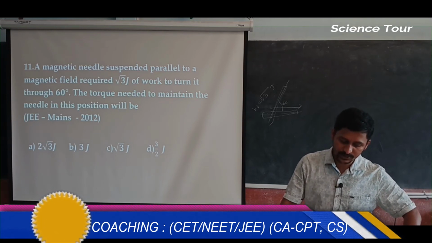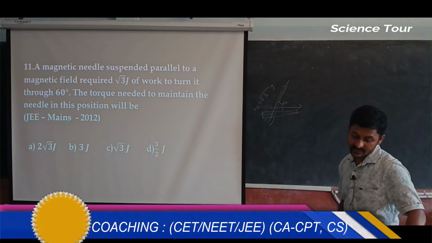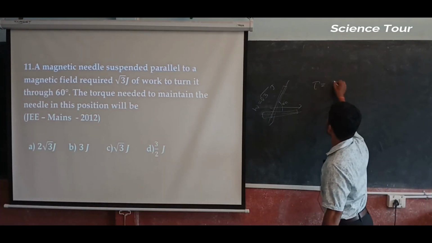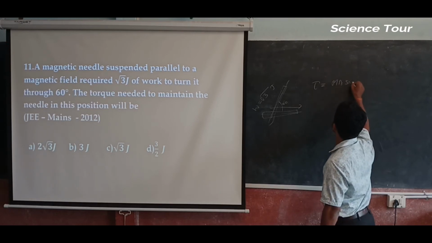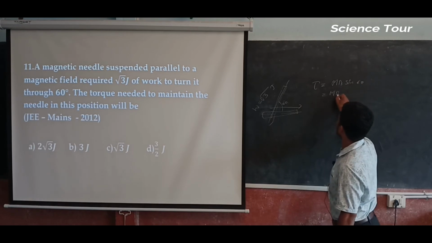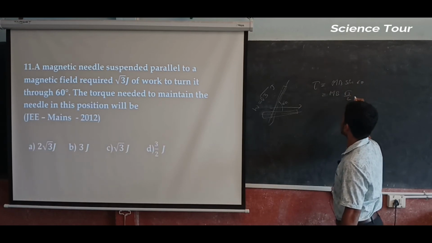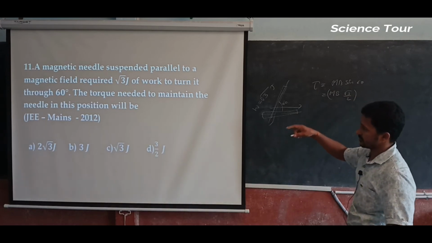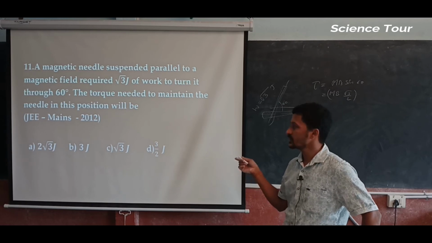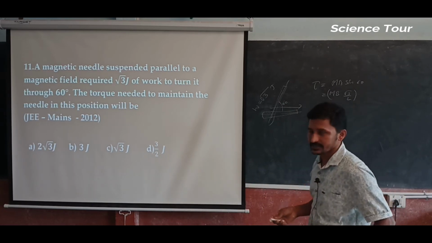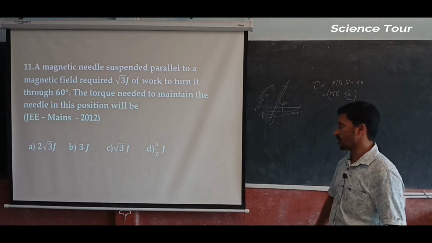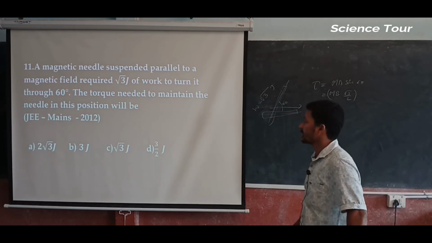The torque needed to maintain the needle in this position will be, torque means what? Torque is equal to mB sin 60. Sin 60 is √3 by 2. This must be in Newton meter. They have given joule, that is just a mistake. You can make it out, don't go through that unit. The unit for torque is Newton meter.